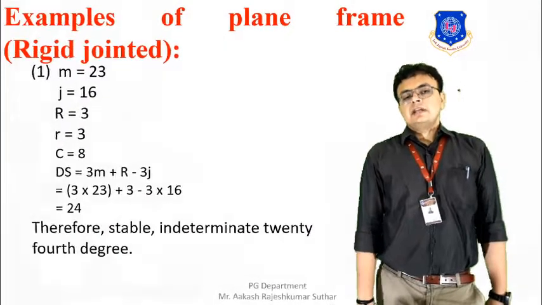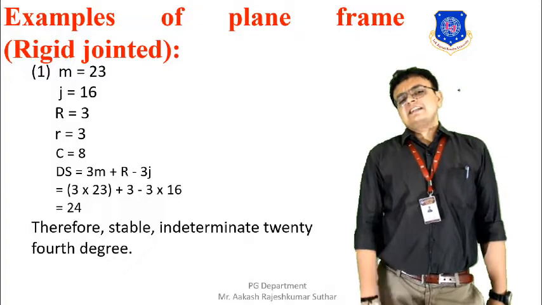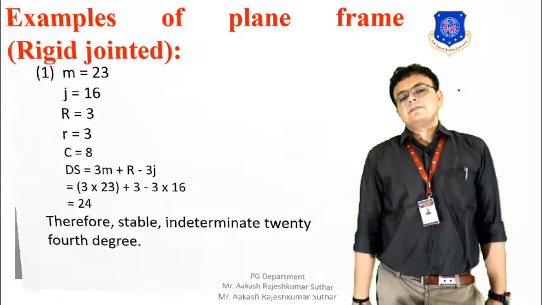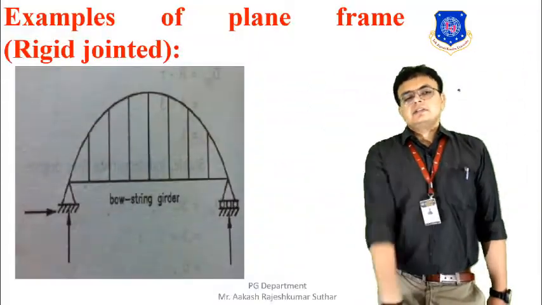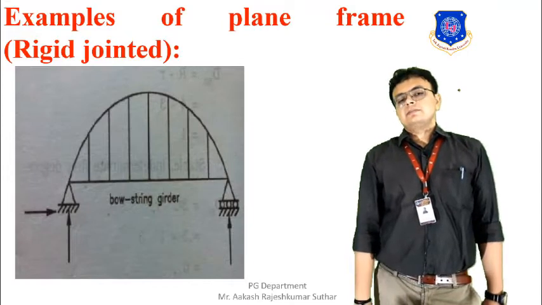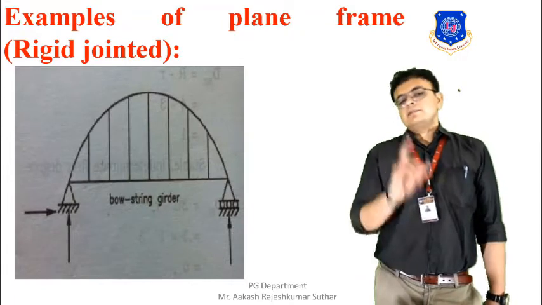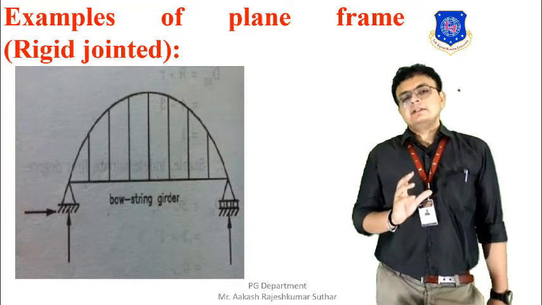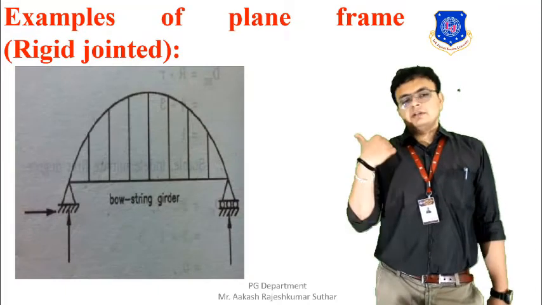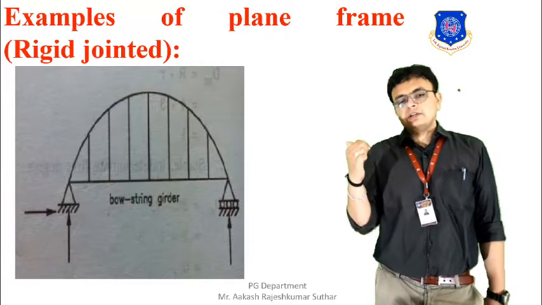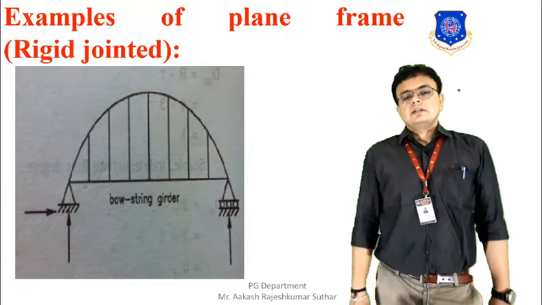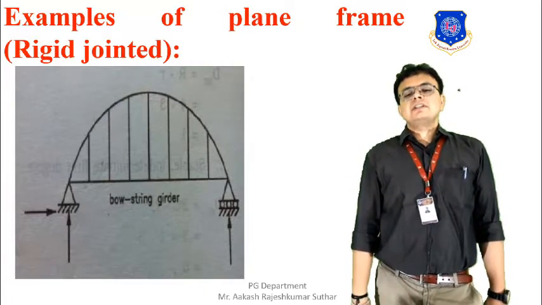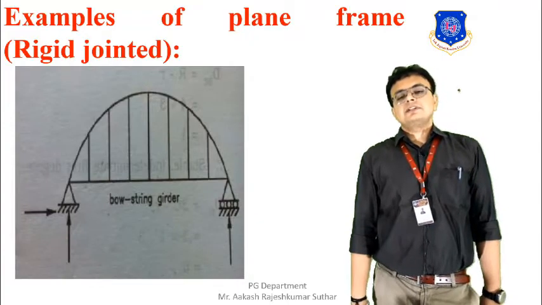Then the cells that are formed in this figure are equal to 8. You can see the cells that are formed, meaning the cells formed because of the interconnection of the members. So that is equal to 8. You can see over here 1, 2, 3, 4, 5, 6, 7 and 8. The total number of cells formed in this figure is equal to 8.